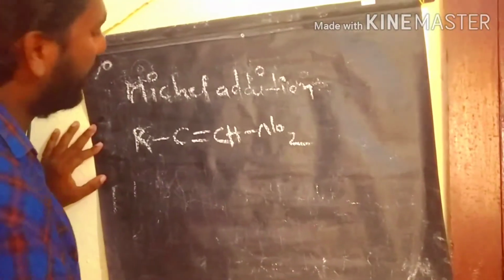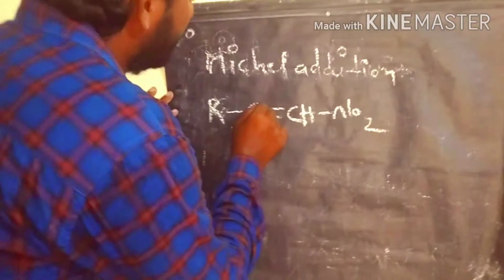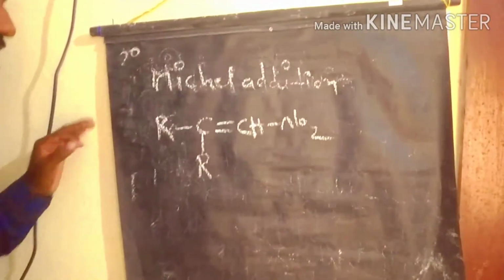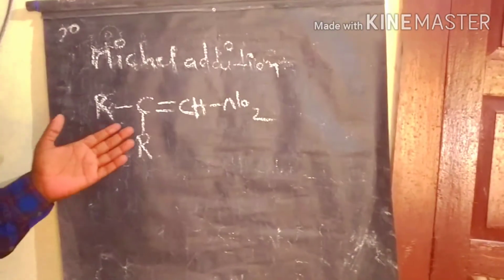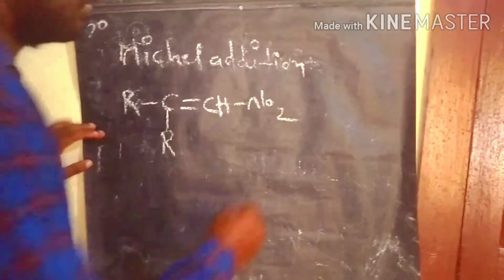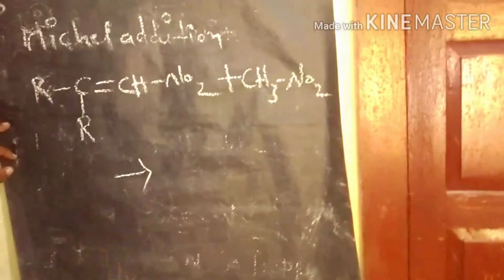So this is the nitro compound. We have the simple addition. This is the secondary nitro. The ketone reacts with methyl nitrate to form this compound. Then the methyl nitrate again, we have addition here. So that is the product we are getting.